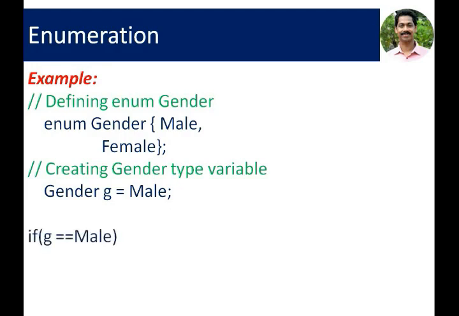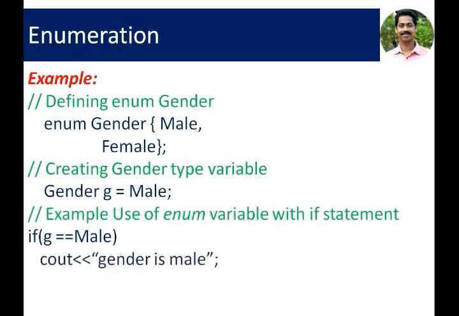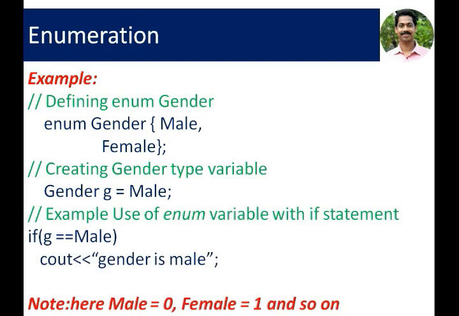Then if G equal to male, we can use this value with the if statement like this. If G equal to male, cout the gender is male. This is just a simple example to explain the enumerated data type. Actually, we have two values male and female inside the enumerated data type. But internally, these are represented with 0 and 1.